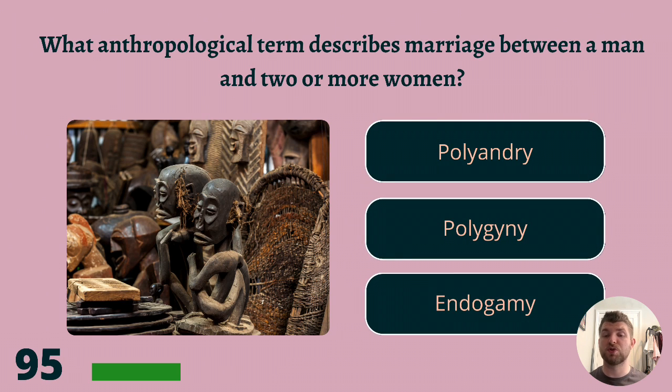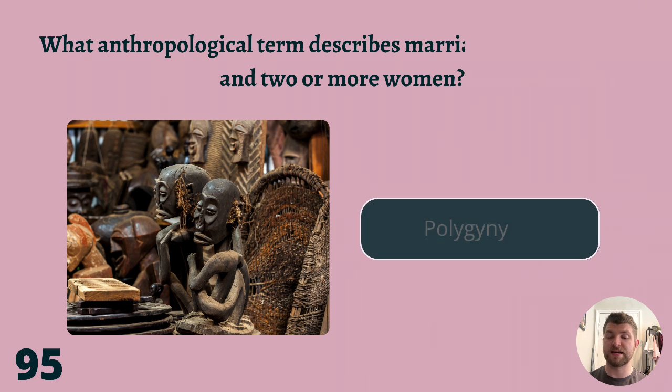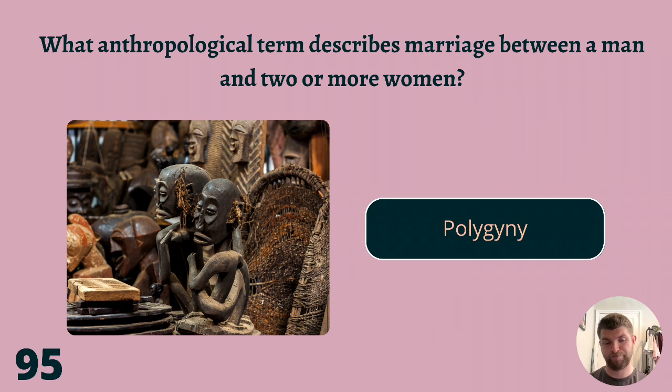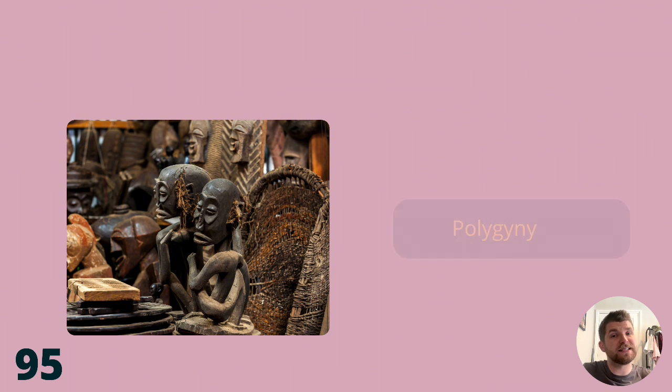What anthropological term describes marriage between a man and two or more women? Polyandry, polygamy, or endogamy? The answer is polygamy. 5 questions left, here's 96.